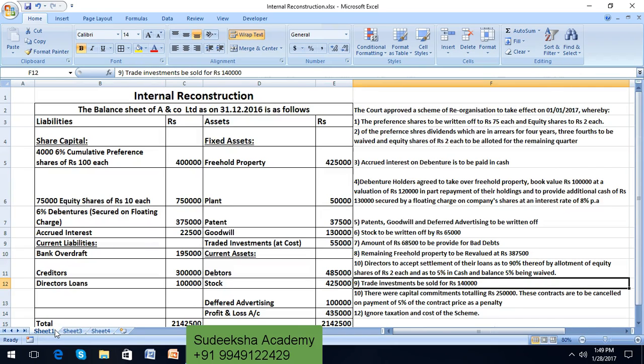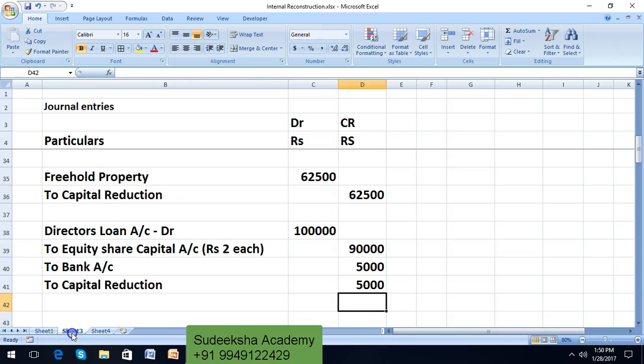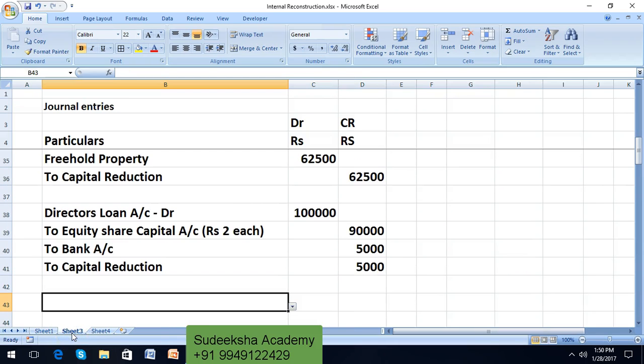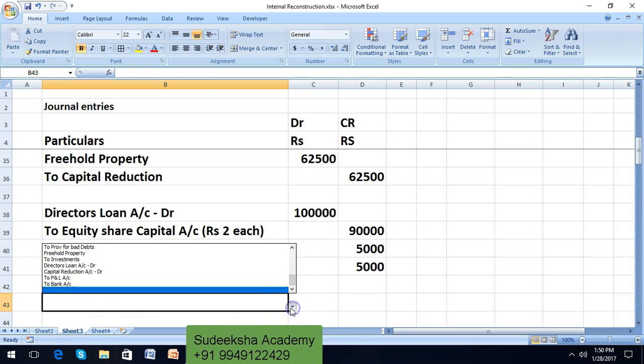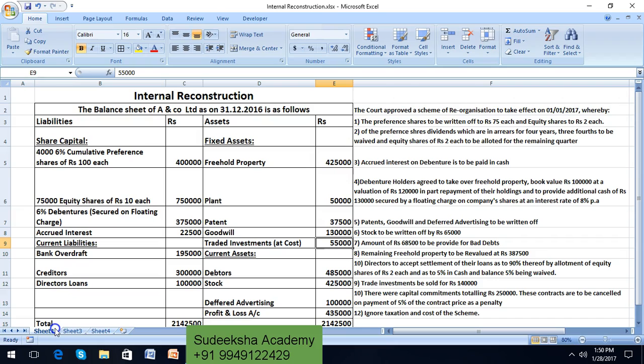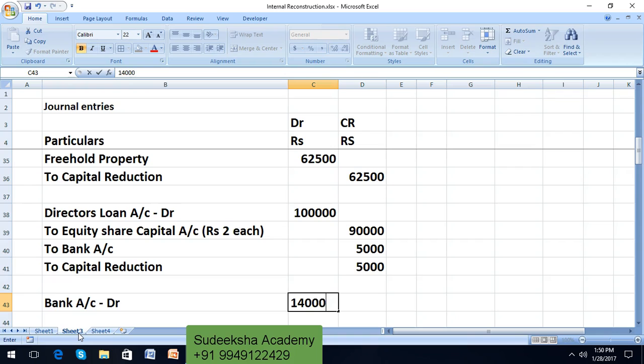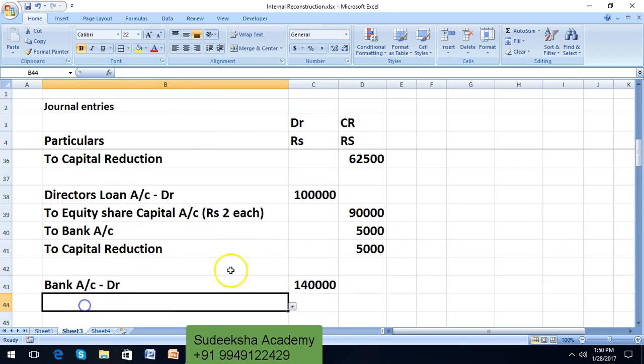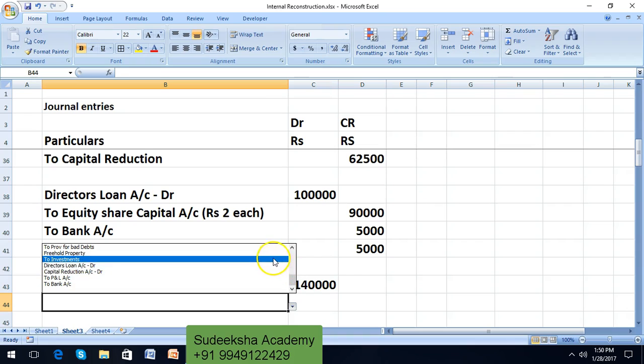Next adjustment. Trade investments are to be sold for rupees 1,40,000. So trade investments is 55,000. So this was sold for 1,40,000. So there is a gain of 85,000 which needs to be credited to capital reduction account. Let us write down the entry. Bank account 1,40,000 to trade investments.